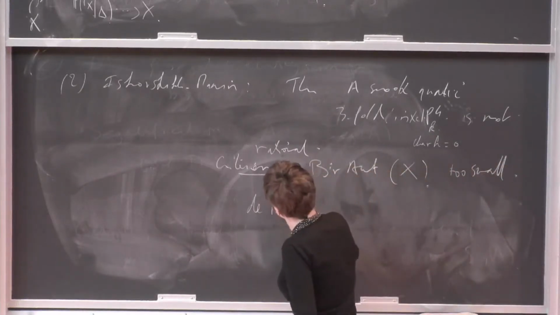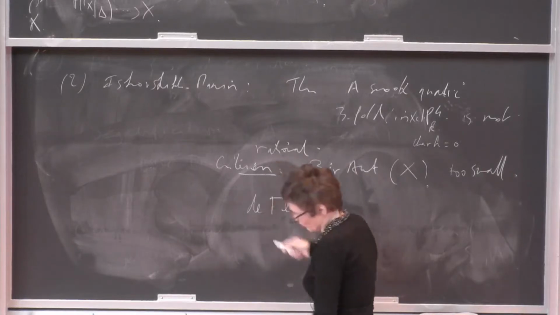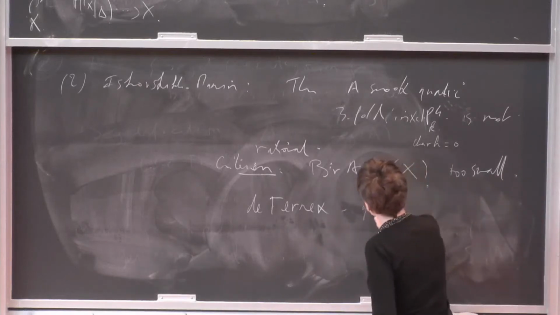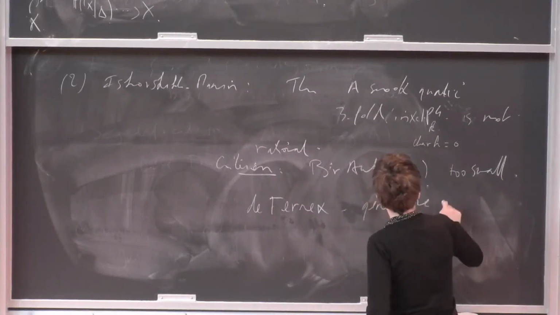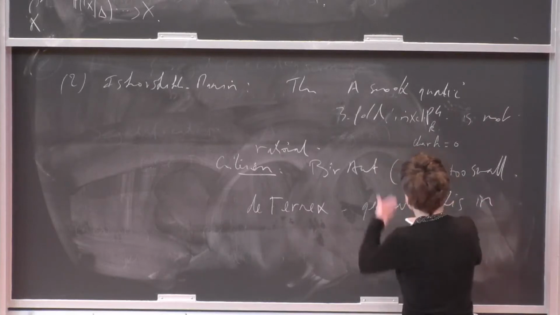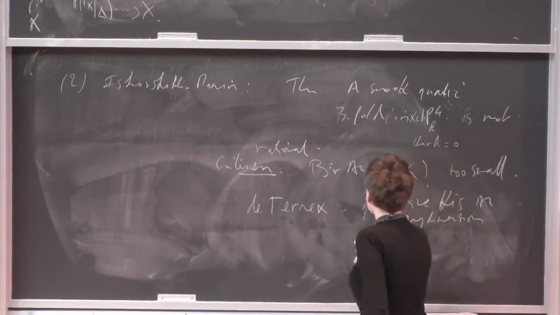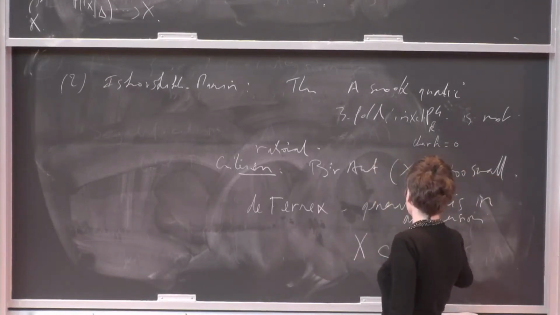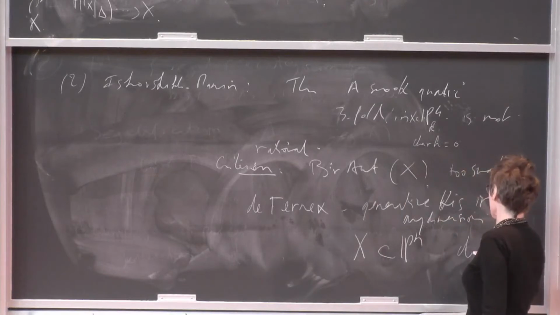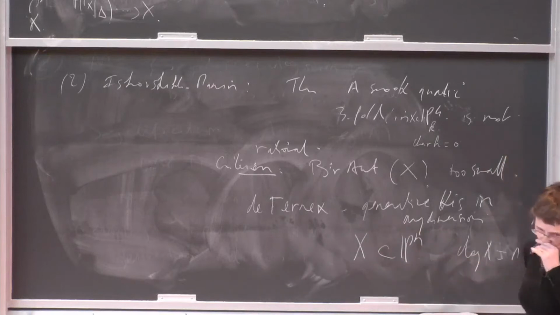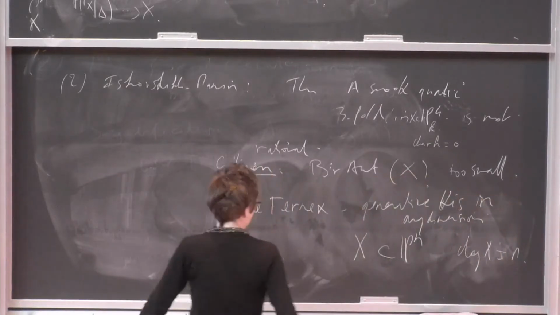So the people, Pukhlikov and then Defernex, generalized this in any dimension. When I say generalize, you consider, for example, hypersurfaces X in P^n with degree of X equal to n. So this is the last case where your X is a Fano, and the question makes sense.